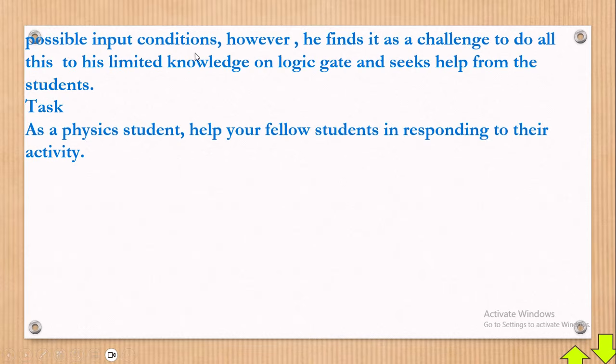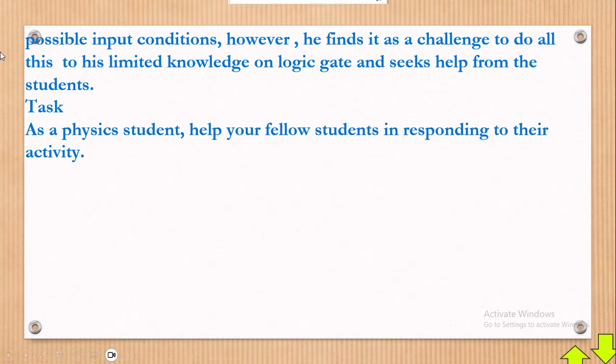And then construct a truth table showing how the circuit will behave under possible input conditions. However, he finds it a challenge to do all this due to his limited knowledge of logic gates, and seeks help from the students. Yeah, of course, you are the student. I'm just assuming. Sorry if you're a teacher, but I'm just imagining that whoever is watching this video is a student. Are you in a position to explain the OR gate and the AND gates? In fact, how signals move from the satellite on up to here on Earth. Anyway, we shall be looking into that.